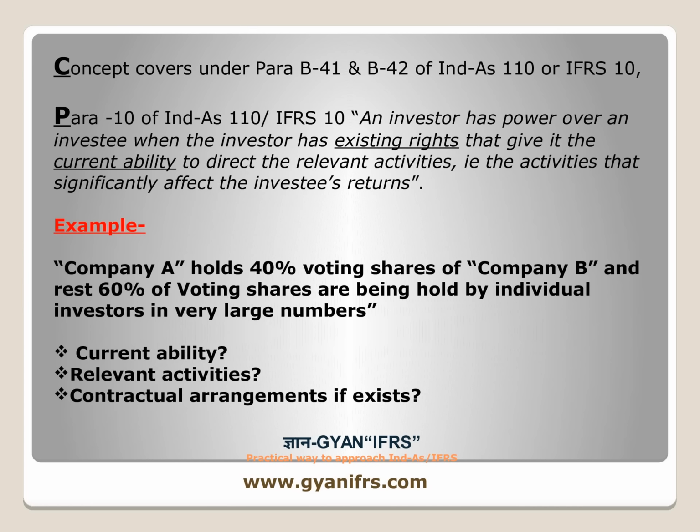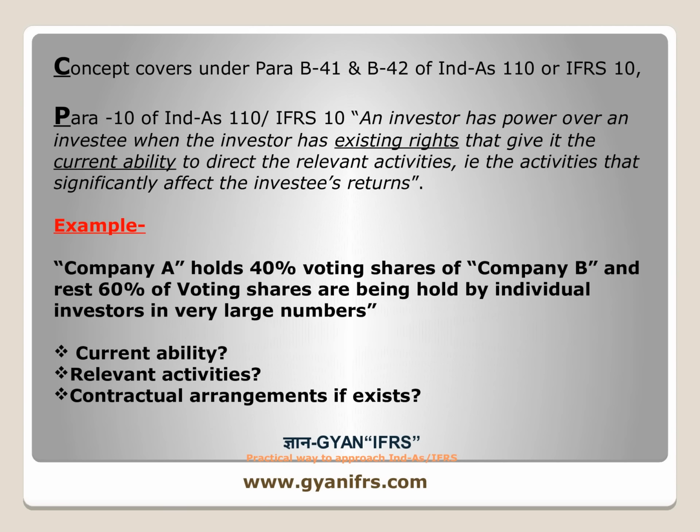But one cannot conclude that merely having 50% or more voting rights is the concluding statement that one entity controls the other, because Ind AS and IFRS 10 talk about certain criteria that must be fulfilled before we say that one entity controls another.